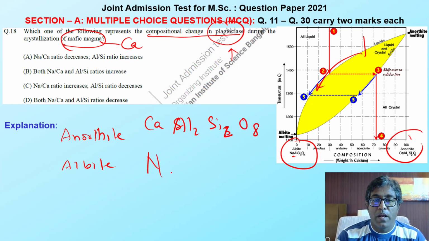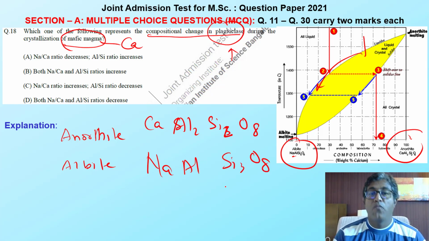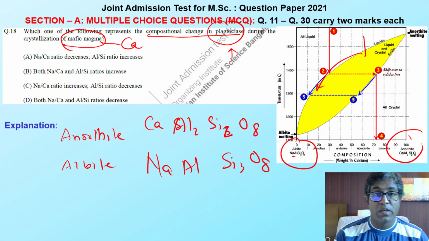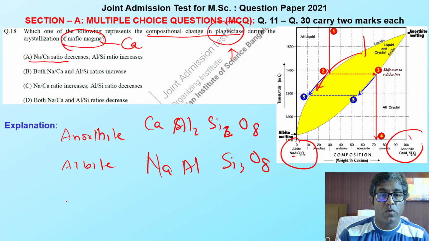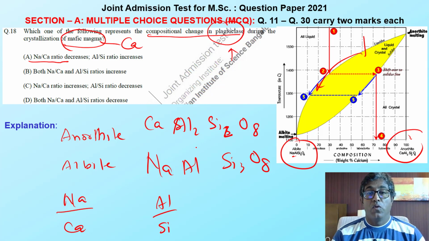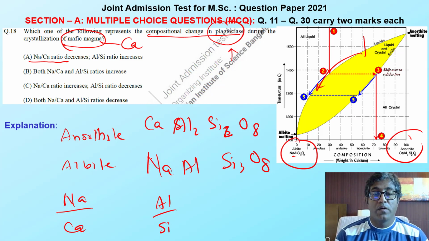And what is albite? NaAlSi3O8. And what compositional changes do I need to look at? It is the Na-Ca ratio and the Al-Si ratio. Now I am moving from anorthite to albite.